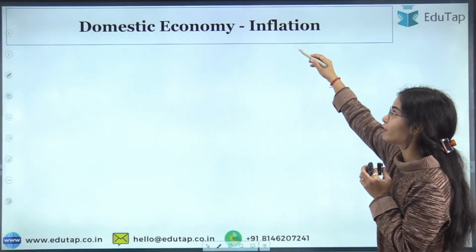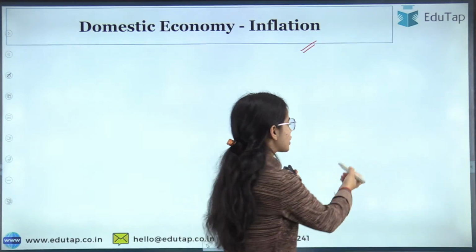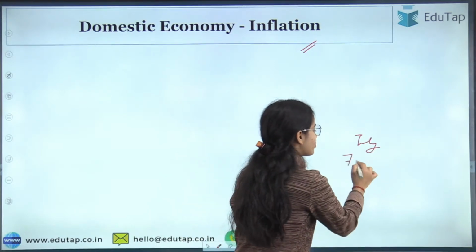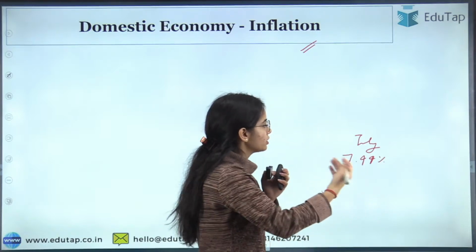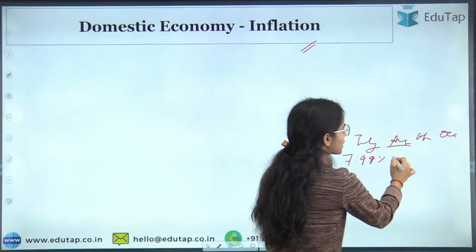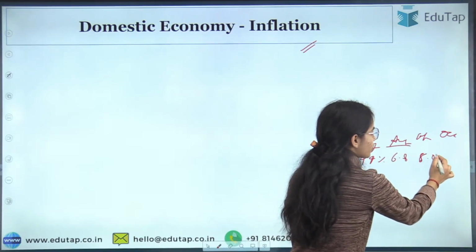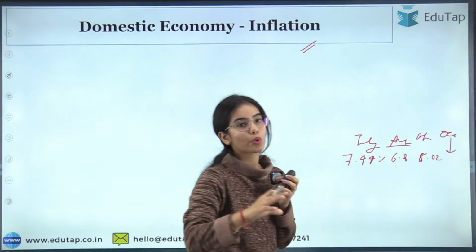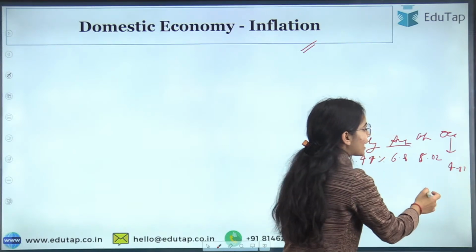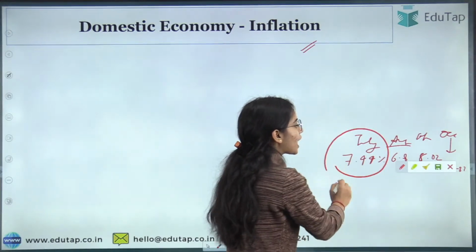Now, the domestic economy inflation condition. What is the inflation condition? Here, see, the inflation in July was very high, 7.44%. In August it was around 6.8%. In September it was around 5.02%. In October it has further gone down to 4.87%. Why I am telling you these percentages is to show you how high the inflation was in July.